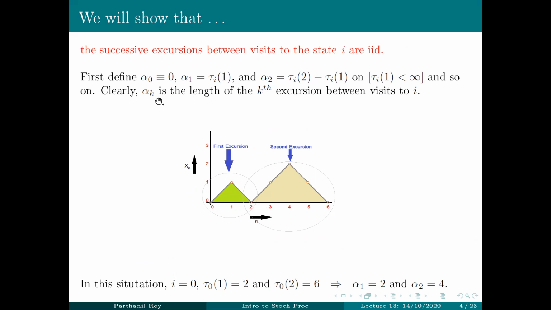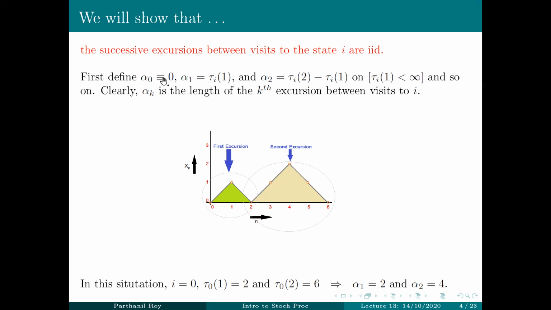Now we define alpha k, which we defined last time, to be the length of the kth excursion between visits to i. Okay? So in this case, the length of the first excursion is 2 minus 0, which is 2. The length of the second excursion is 4 because you count after the first visit. For the second excursion, you count after the first return time. So after the first return time, it took 1, 2, 3, 4 steps to come back. So therefore, this length is 4 and so on.